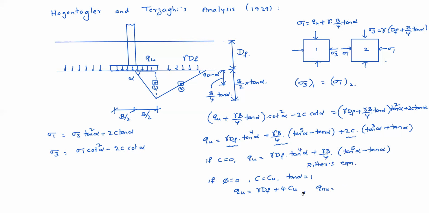Very conservative. In Prandtl we got actually 5.14. Terzaghi equation actually we'll see 5.7, but here Hosentogler and Terzaghi's analysis 1929 they got only 4Cu. It's very much conservative. So they tried like this also first, Terzaghi. Clear?